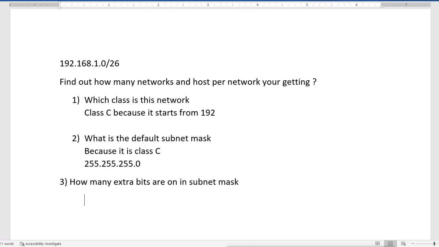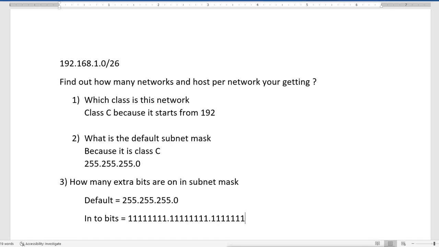We know the default is 255.255.255.0. Now we'll convert this into bits. So we know 1 2 3 4 5 6 7 8, dot, 1 2 3 4 5 6 7 8, dot, 1 2 3 4 5 6 7 8, dot, 1 2 3 4 5 6 7 8.